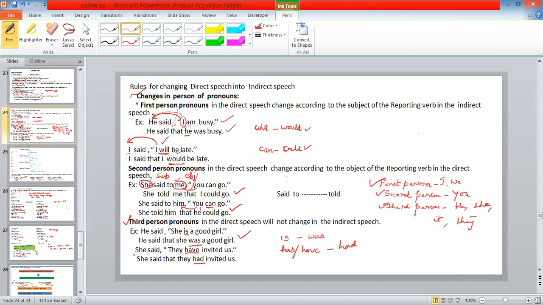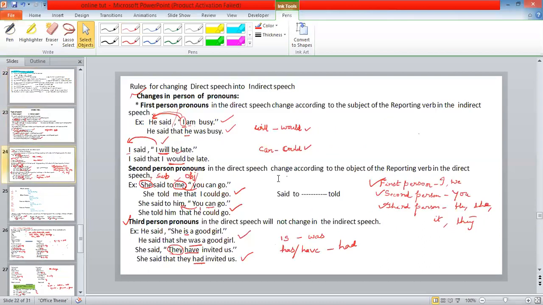Now let us see the next example. She said, they have invited us. She said that they, again they. What is they here? Third person. Again, no change. She said that they have changes to had. They had invited us. Clear? Okay.